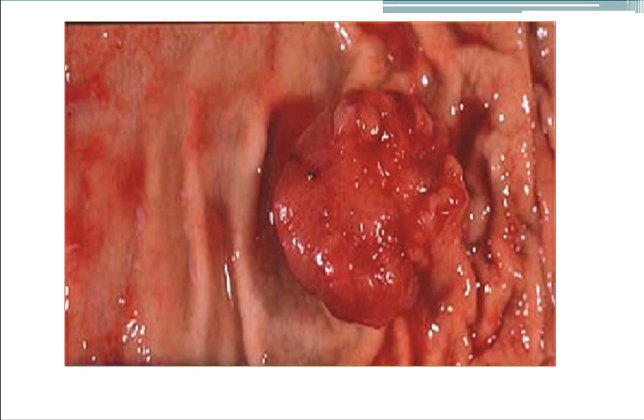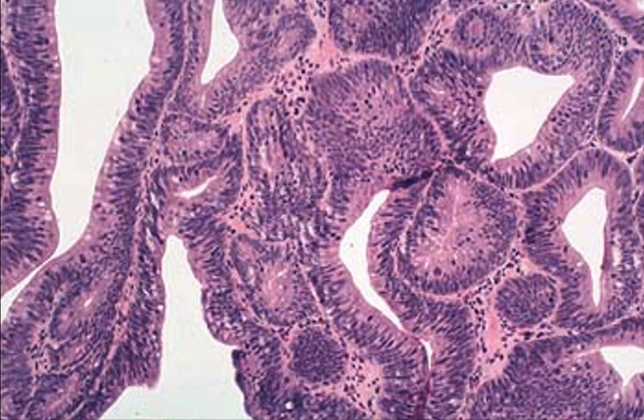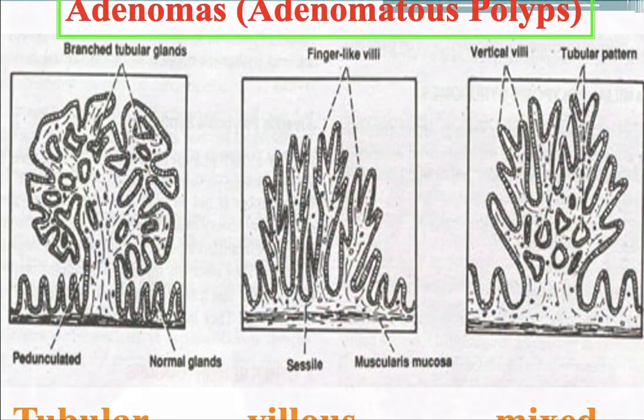This is a fungated lesion over the gastric stomach mucosa. There is a microscopy of adenoma showing papillomatous growth, stratification of the epithelium. Depending upon the shape, they are classified as tubular adenoma, villous adenoma, and a mixed adenoma.